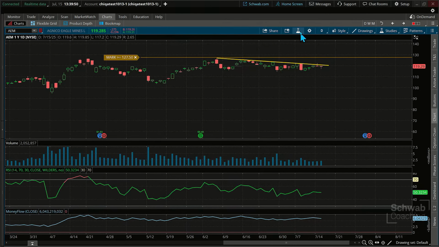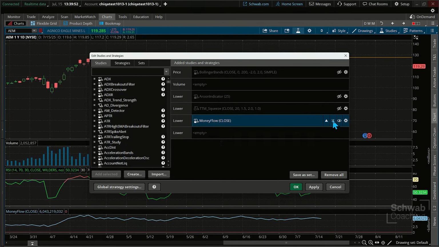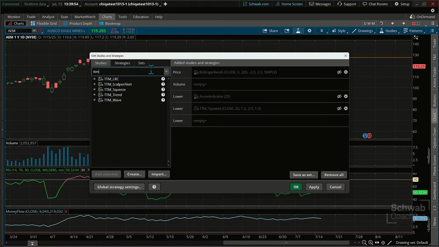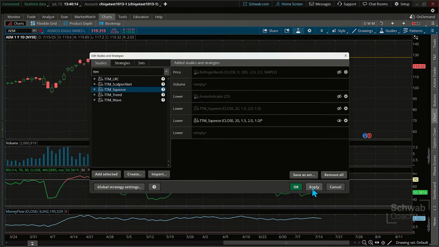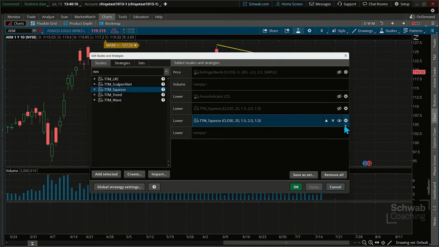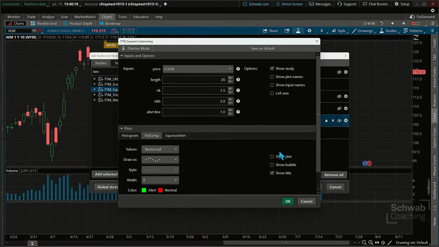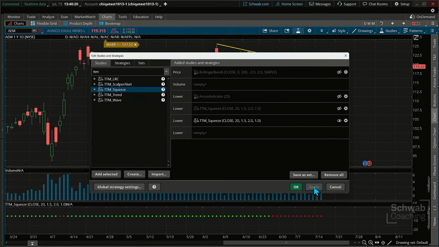Now, we had looked too, take these off just for now, at the TTM, because the TTM squeeze will oftentimes give us an understanding of prices that are holding into a particular range. So we'll take these guys out. We just want the squeeze. We don't want the histogram. We'll just look at this. Sorry, let me get the other one. I'm getting confused here. There we go.